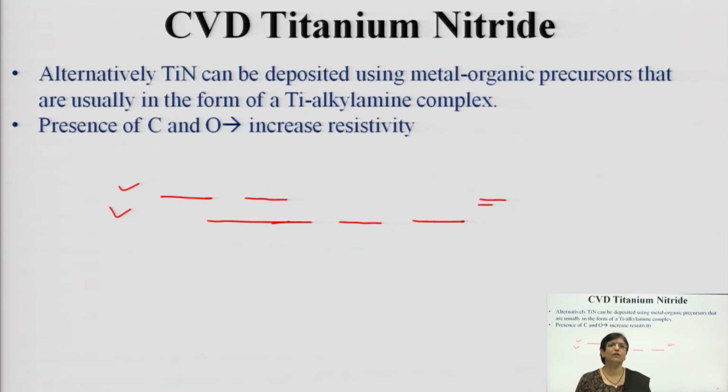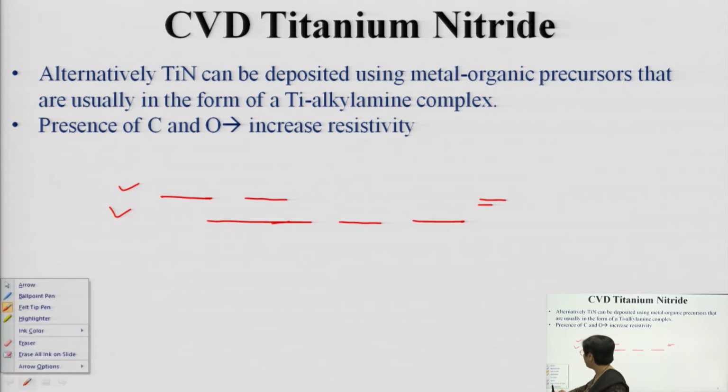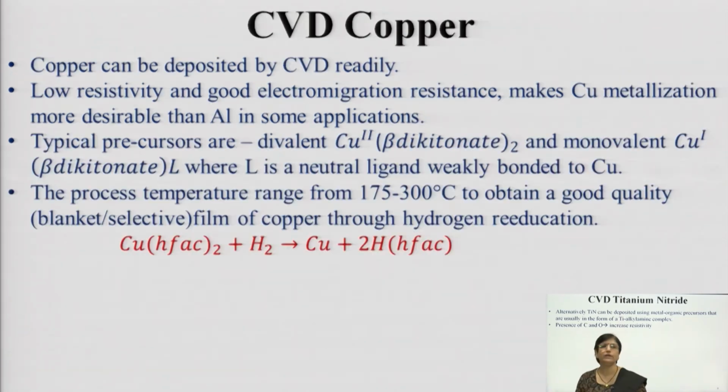So, instead of chlorine, you have carbon and oxygen in this particular reaction. Since you are using metal organic precursors, there will be presence of carbon as well as oxygen, which will in turn increase the resistivity of the material. So, that is a very important thing.